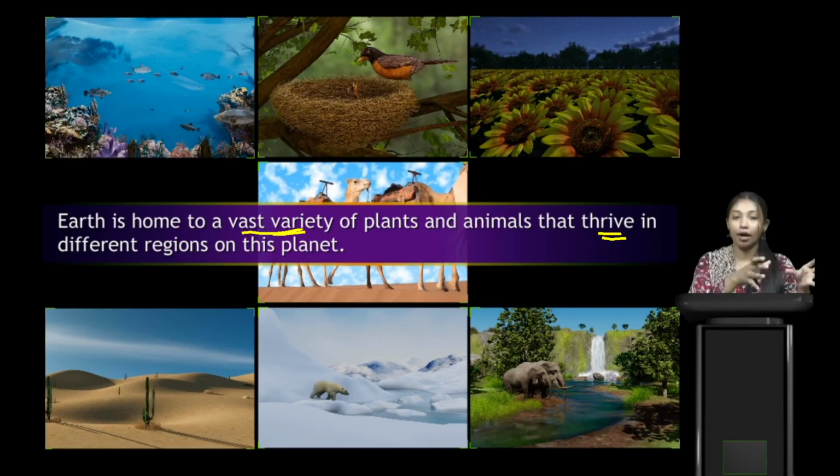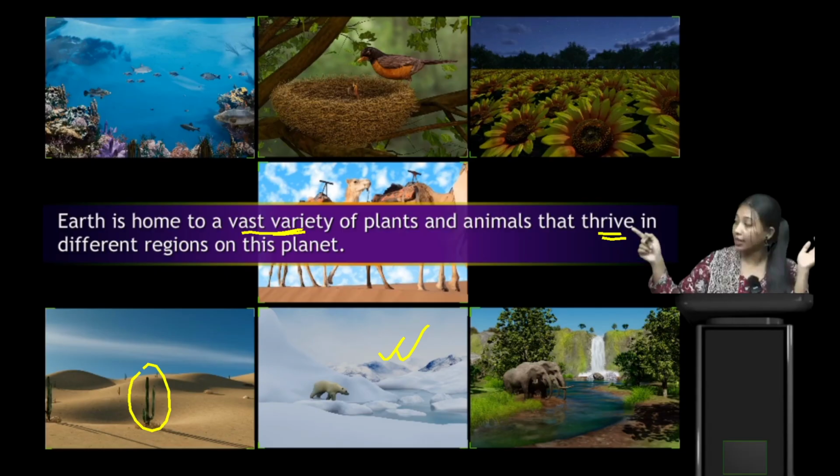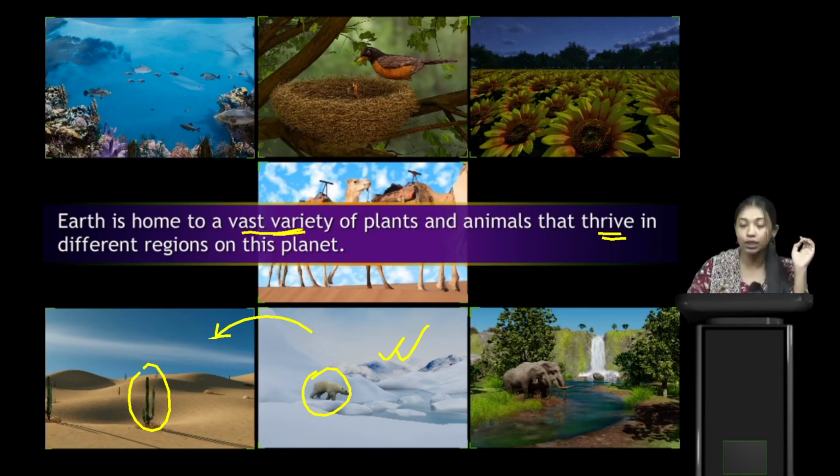Now, if I take a cactus from the desert and place it into the Arctic region, it will not survive. Or if I take a polar bear from the Arctic region and place it into the desert, do you think that it will survive? It will not survive because it is not adapted to that region, isn't it?